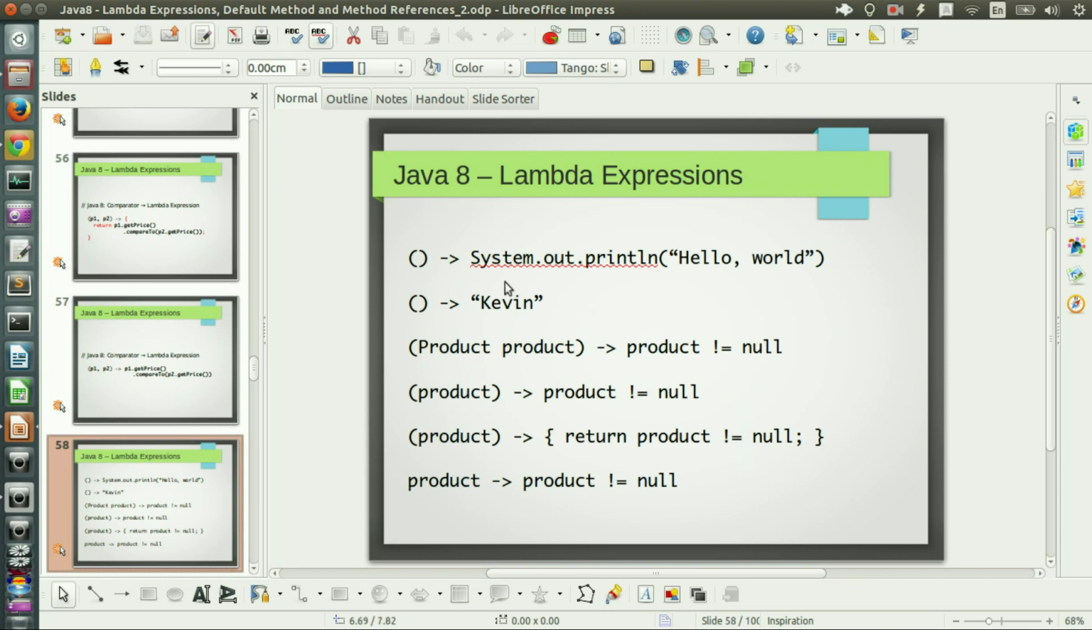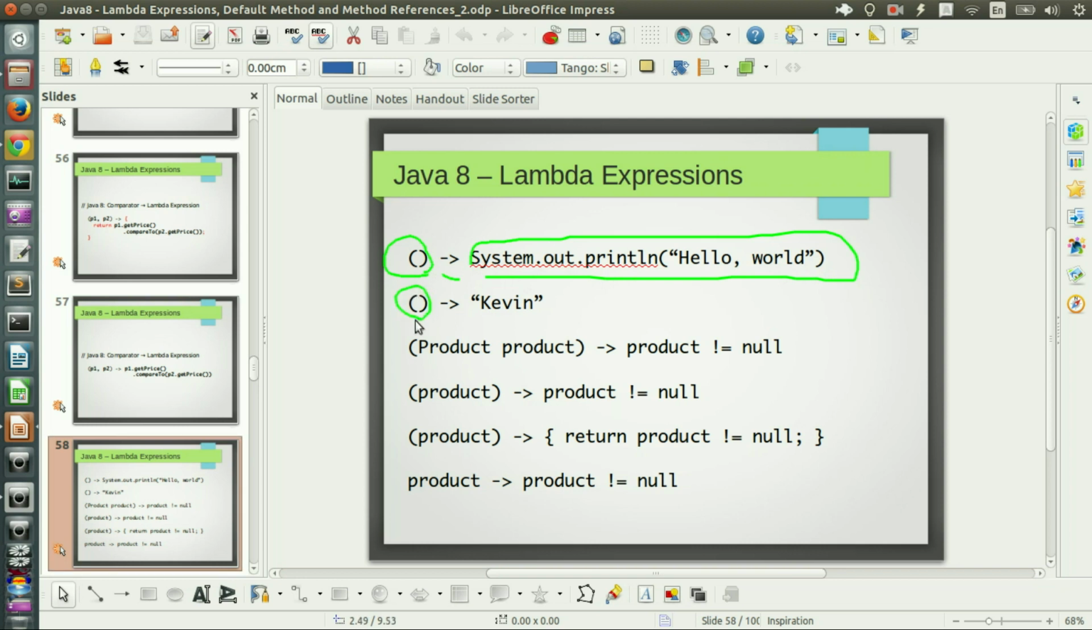So lambda expressions consist of three parts: parameter, arrow, lambda body. It's more like an anonymous method without a name. On the left hand side of the arrow is the parameter. On the right hand side is the lambda body. The first case takes no parameters, so you just put parentheses without putting anything inside, and then arrow, then lambda body. This one returns nothing, it just prints hello world.